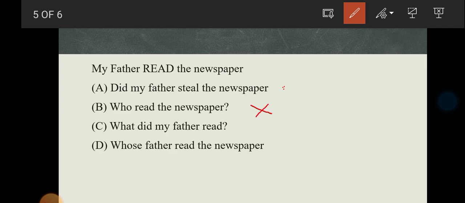Option C, what did my father read? Wrong. The emphasized word is there. D, whose father read the newspaper? Wrong also. So option A, did my father steal the newspaper, is the correct answer.